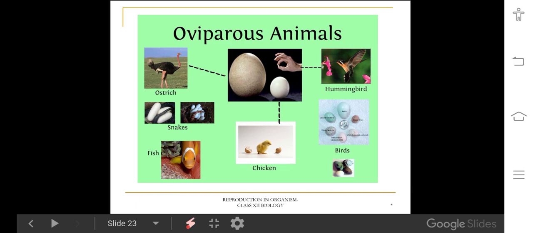Ovules develop into seeds. The remaining parts, calyx and corolla, fall off. But in some plants, the calyx is persistent. For example, tomato and chili have persistent calyx. These are the post-fertilization changes in plants. It is a complete summary of reproduction in organisms. Thank you, students.